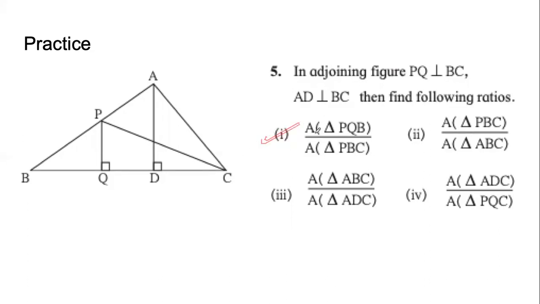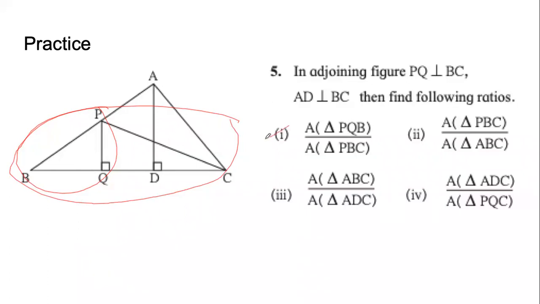Part 1 says we have to find the ratio of areas of two triangles, PQB and PBC. These are the two triangles. माने एक यहाँ पर है और एक ये यहाँ पर. Let me clear the screen. ये छोटा वाला triangle and ये बड़ा वाला triangle. PQC and PBC.